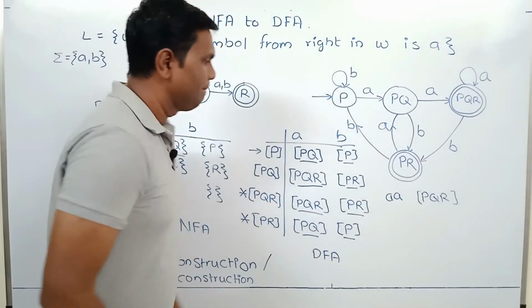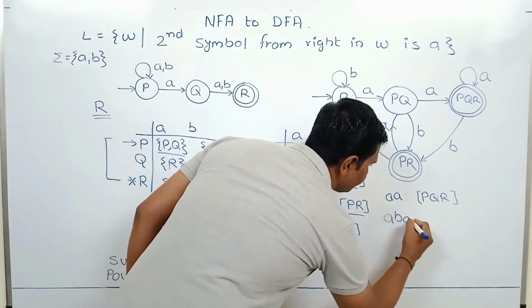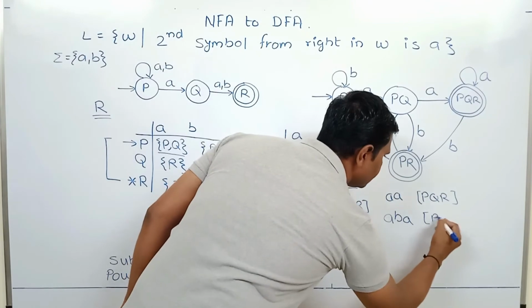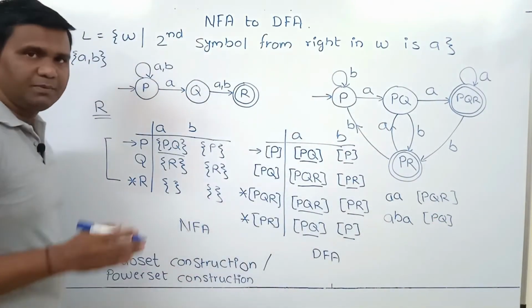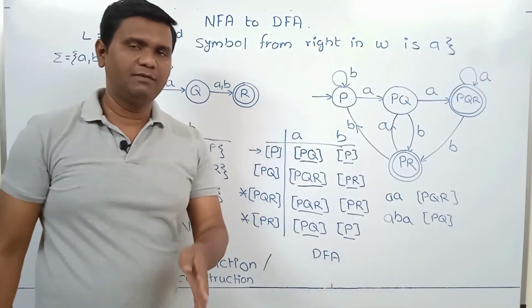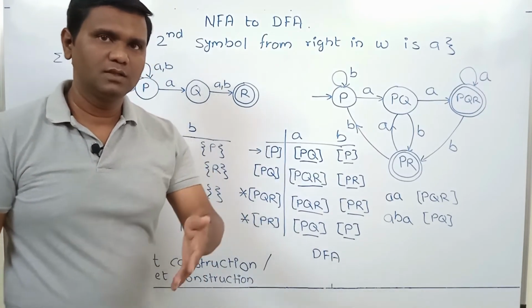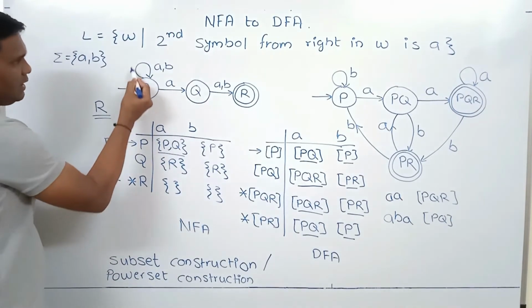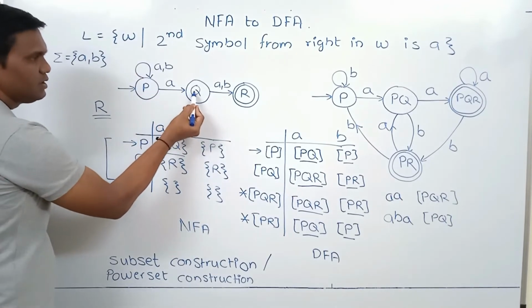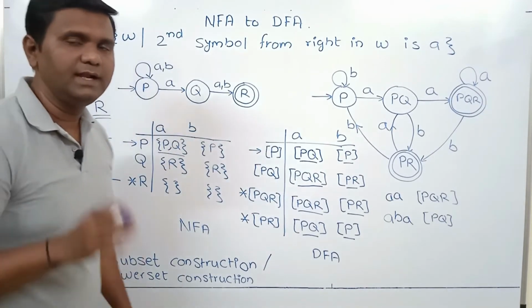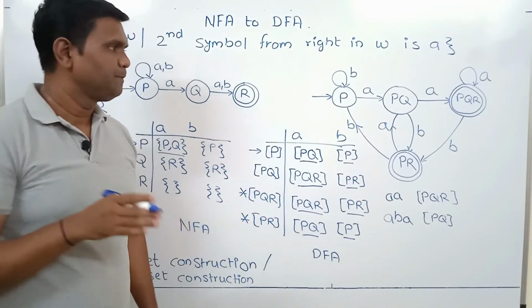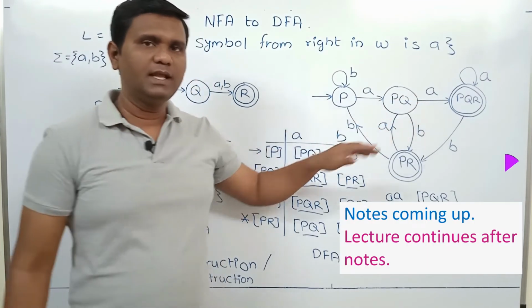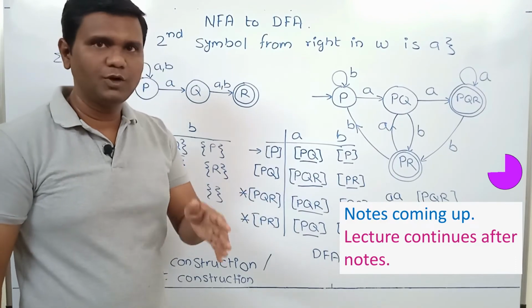Now if we consider string ABA, ABA ends in state PQ. So what it means, if we process ABA in given NFA, it will end either in P or in Q. So processing of ABA ends only in some non-final state. So that is the reason we have marked PQ as non-final state. It does not contain any final state corresponding to NFA.